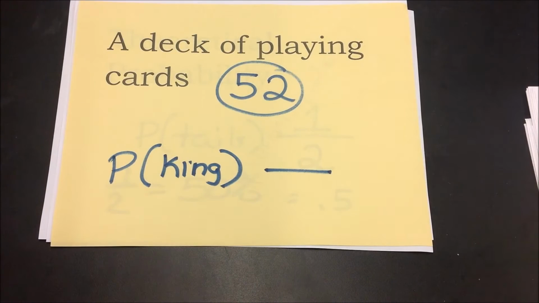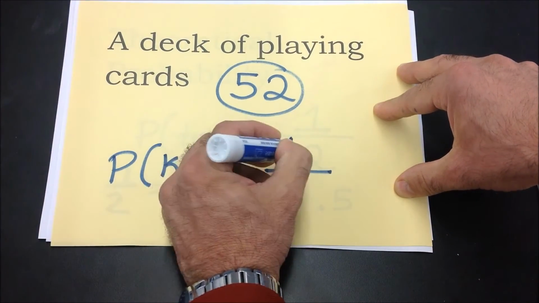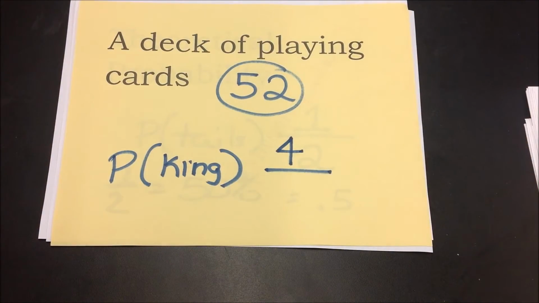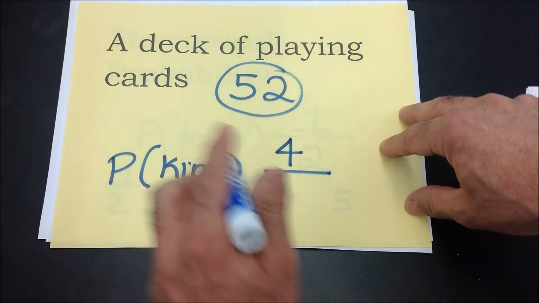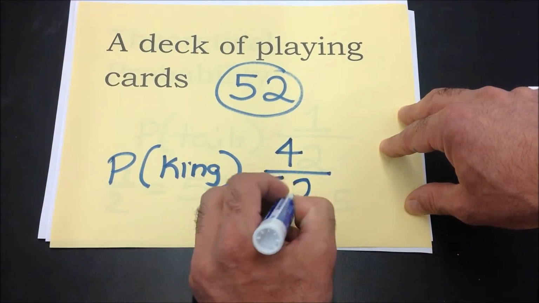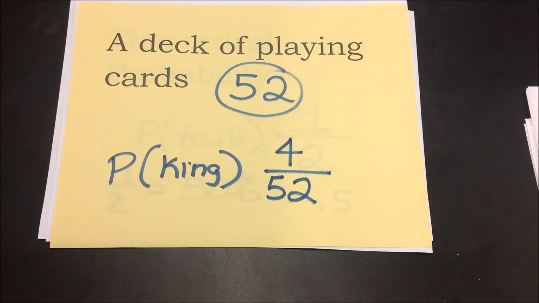Well, first of all, you have to be familiar with cards. There are 4 suits in a deck, so there are 4 kings. So the probability of getting a king: there are 4 favorable outcomes, but there are 52 cards. So the probability of getting a king is 4 out of 52.